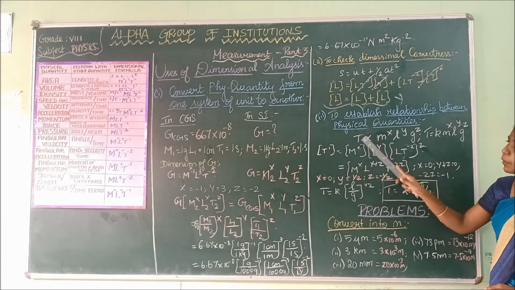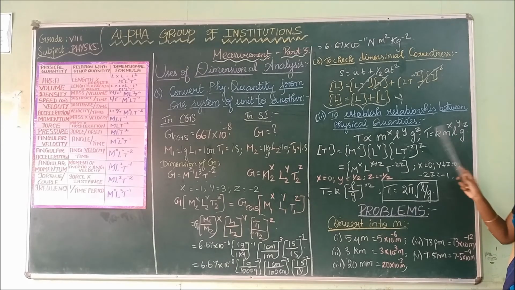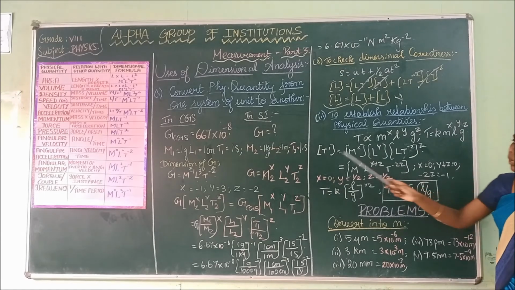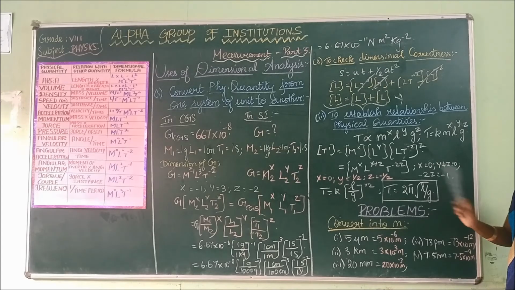Now, to remove this proportionality, we are introducing a constant called k. T equals k into m power x, l power y, g power z. Now, T power 1 equals m power x, l power y, and for g, L T power minus 2, the whole power z.